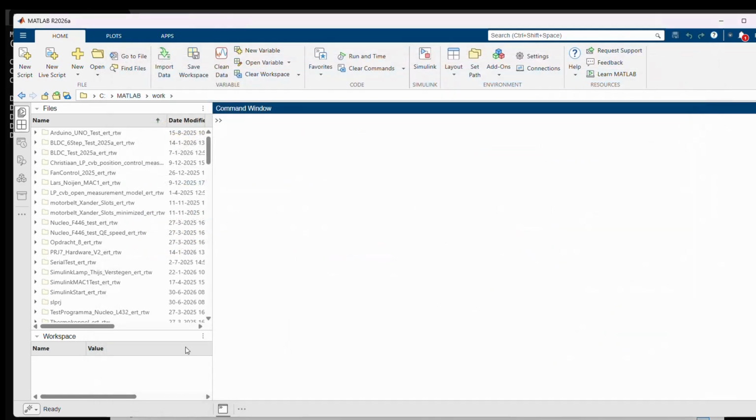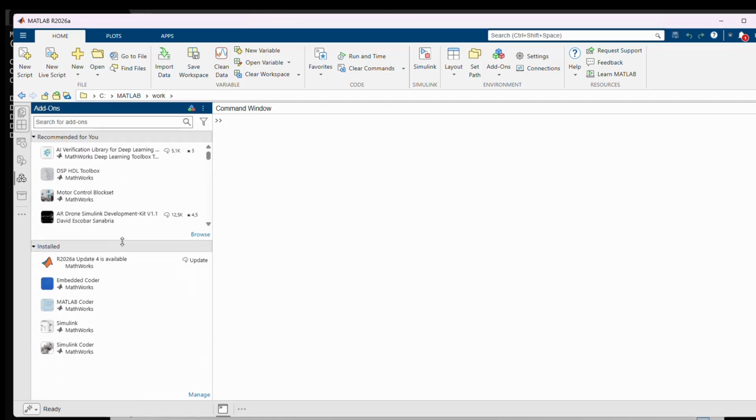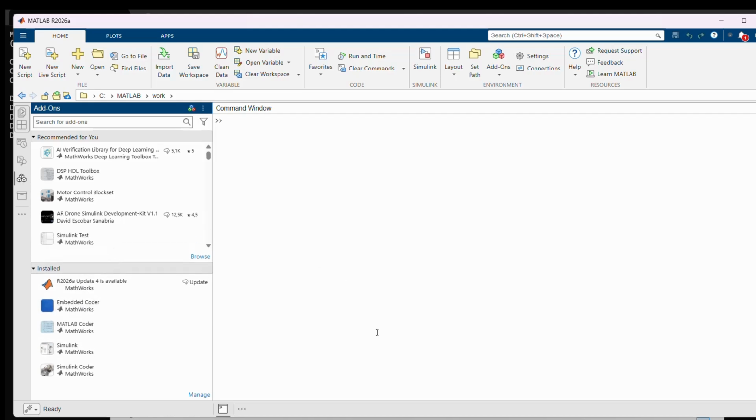Close the windows and just let's double check if everything is okay with add-ons. And here we see, of course, Simulink that we already had, and the three coder add-ons. So that's okay.